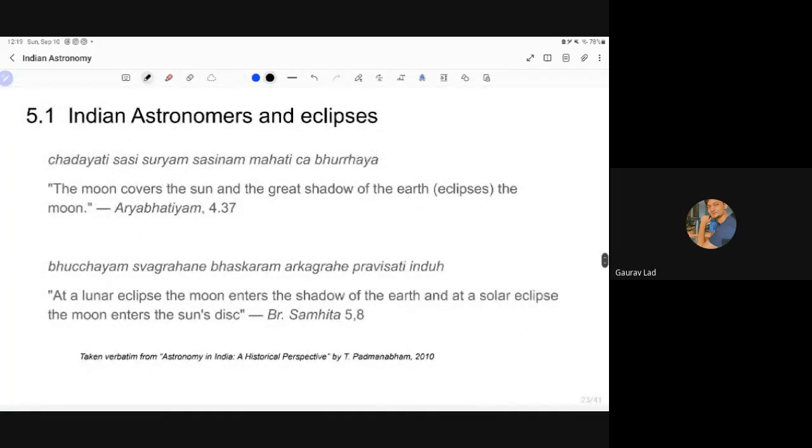So let's take a look at what Indian astronomers believed about eclipses. The moon covers the sun, and the greatest shadow of the earth. This is from Aryabhatiyam. At a lunar eclipse, the moon enters the shadow of the earth, and at a solar eclipse, the moon enters the sun's disk. So clearly, they are able to provide a natural explanation for eclipses. Remember, they're not saying anything about ill omens or that eclipse is bad for health. They're not saying any of this. In fact, in the next slide,